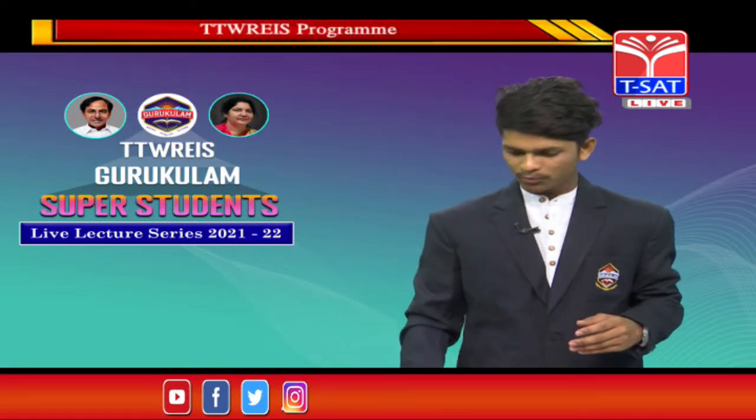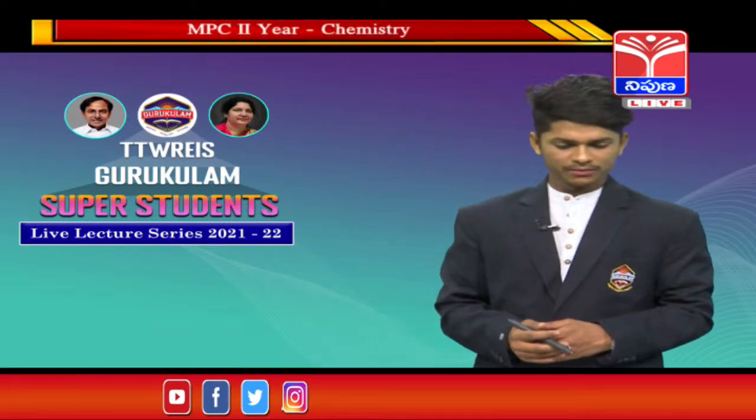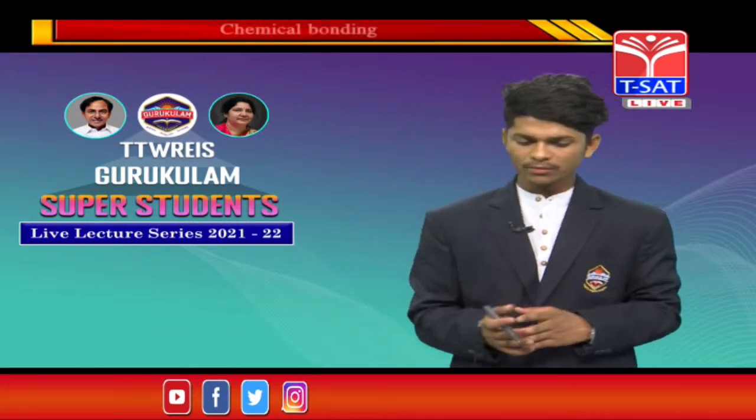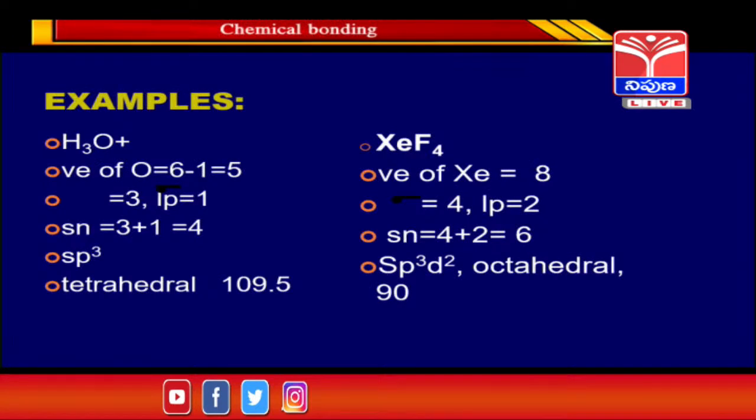See the next example, H3O plus. First we identify the central atom, oxygen. Here oxygen acts as the central atom. The valence electrons of oxygen is 6. The positive charge indicates we subtract one electron, guys. If it indicated plus 2 charge, we would subtract 2. Here it indicates plus 1 charge, so we subtract 1 from the valence electrons of oxygen. So 6 minus 1 equals 5.